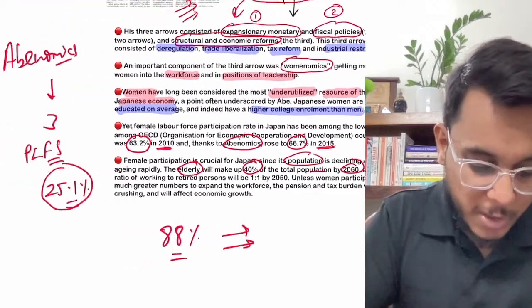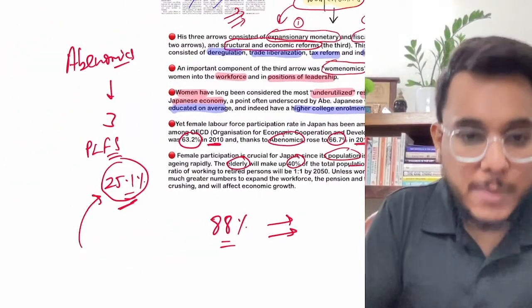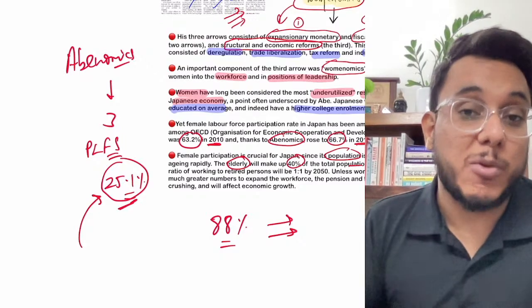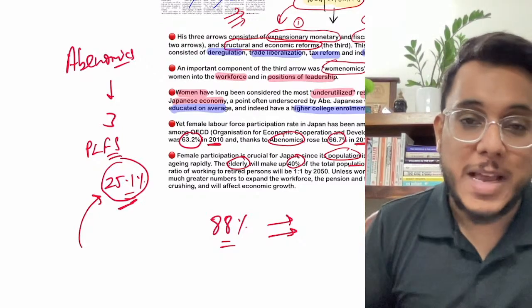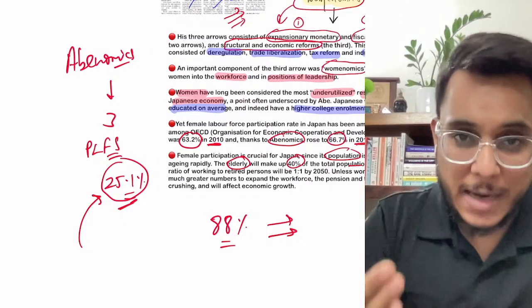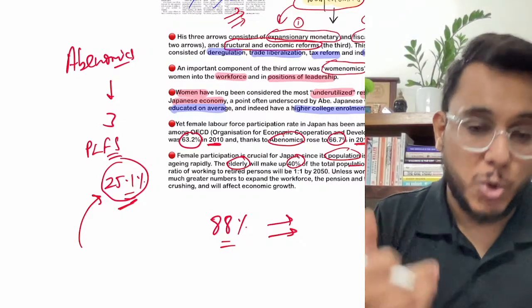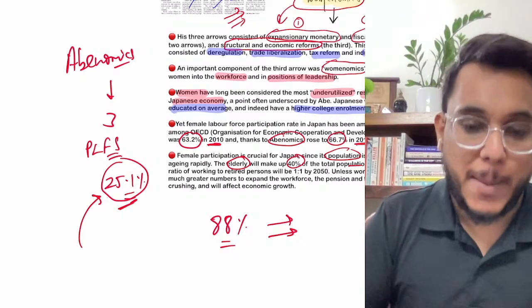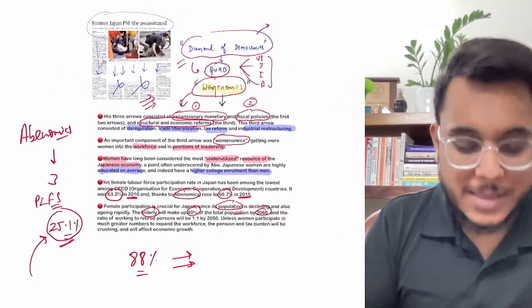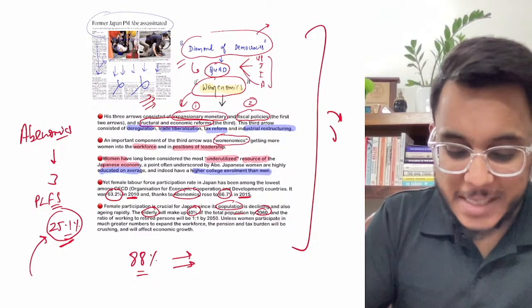How can I say this particular thing? Because according to the Periodic Labour Force Survey, the female labor force participation rate is just 25.1%. So in India also there is a chance that the Womenomics of Shinzo Abe could be implemented. This is high time that we should take a lesson from Shinzo Abe. So guys, these are the ideas that could be taken from Shinzo Abe, and please do use them in your answers.